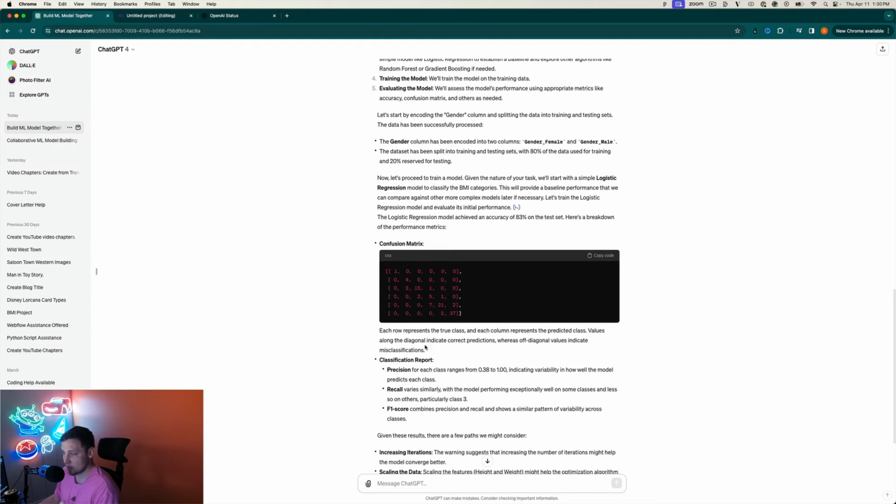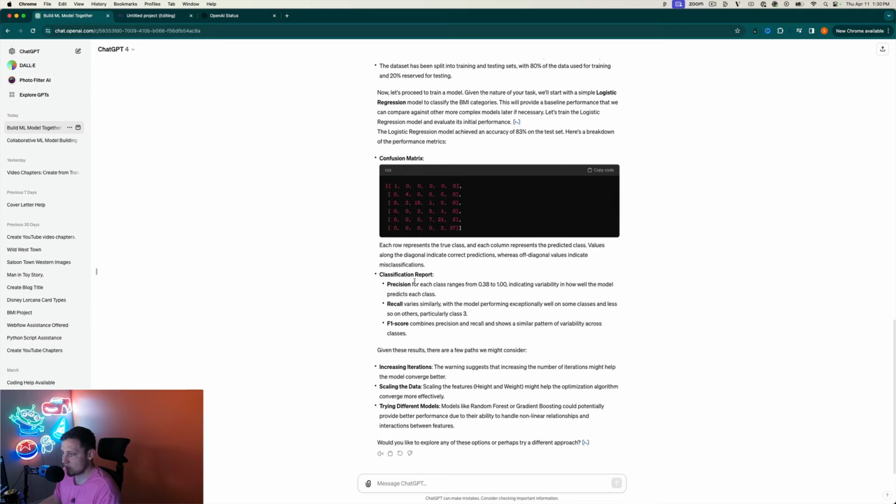Here's a breakdown. There's our confusion matrix, and so on and so forth. There's our classification report, similar to what we got before with the random forest, but this is with logistic regression. It says, given the results, these are a few paths we might consider. So here is how it's trying to make this model better. We're going to let it.